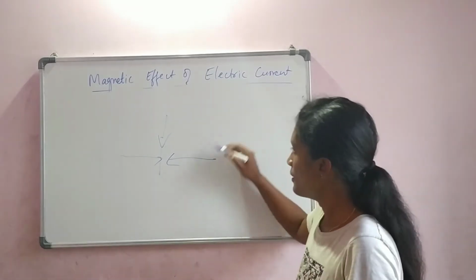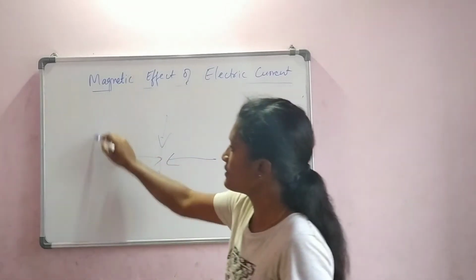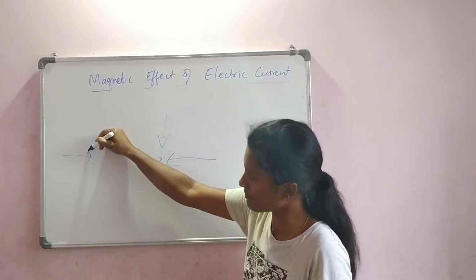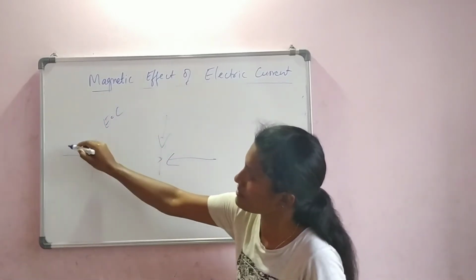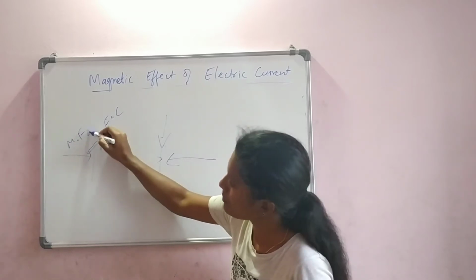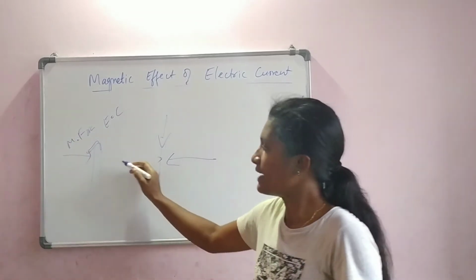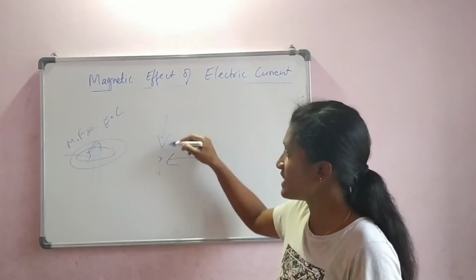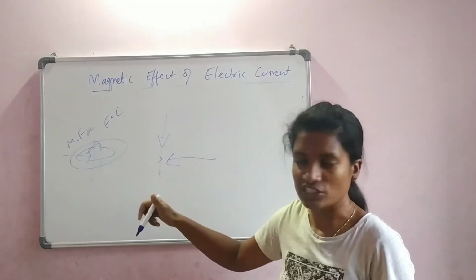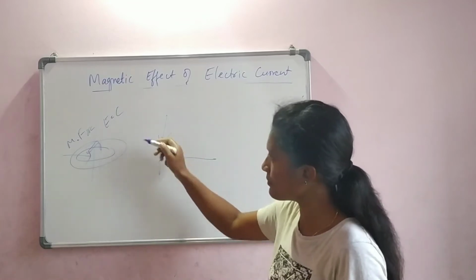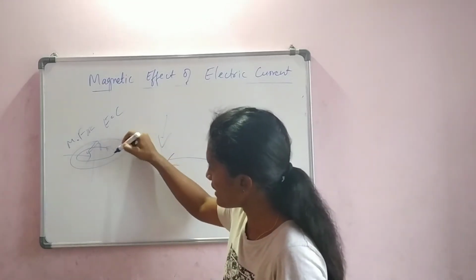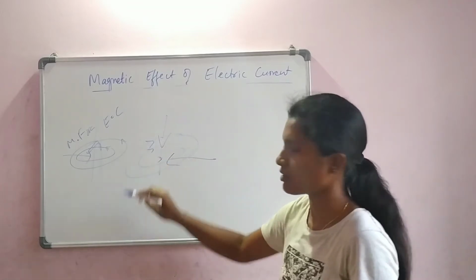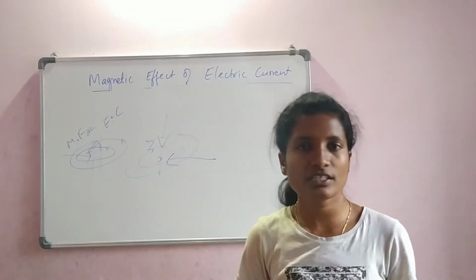Similarly, earlier in this diagram we had the mechanical force coming from here. If this is the electric current, this is the mechanical force, and there was a magnetic field around it. When we change the current, the mechanical force also changed. Obviously, the direction of the magnetic field also changes now. Everything is reversed. It is possible.